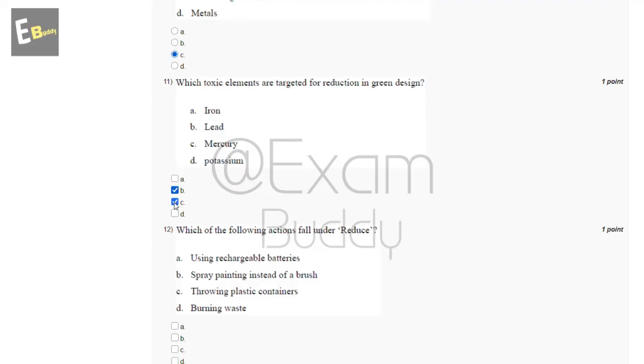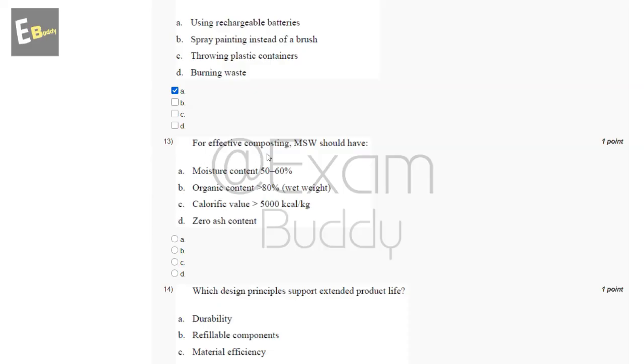Now, the 12th question is, which of the following actions fall under reduce? So these are the options, and the answer of our 12th question is A. Now, the 13th question is, for effective composting, MSW should have. So these are the options, and the answer of our 13th question is A, moisture content 50 to 60%.